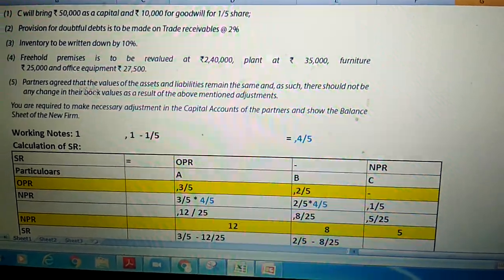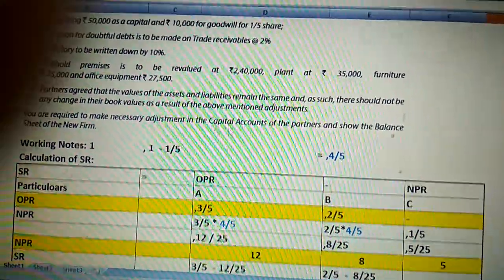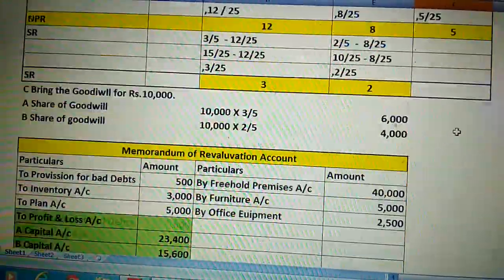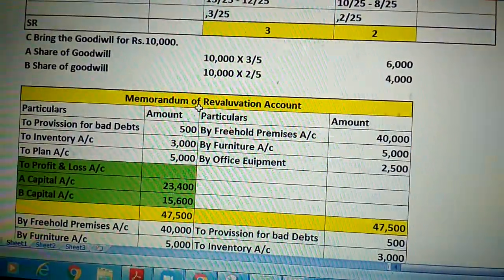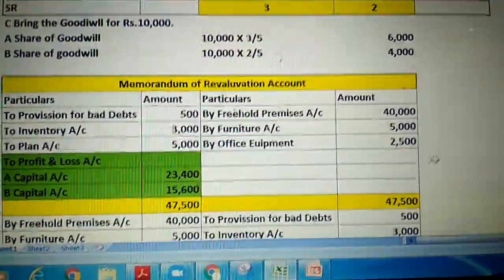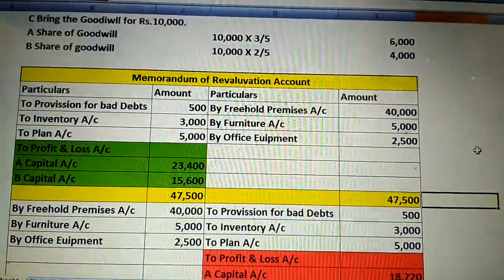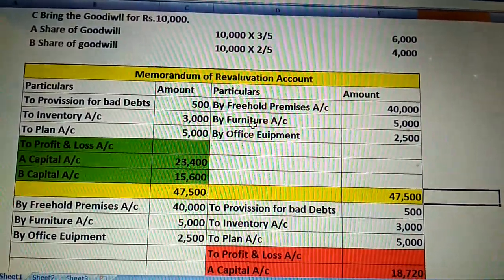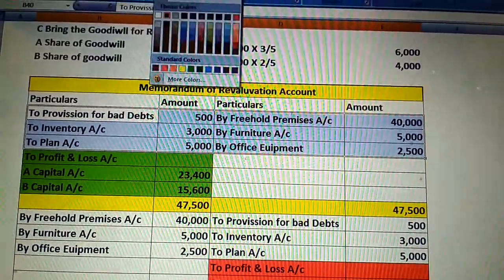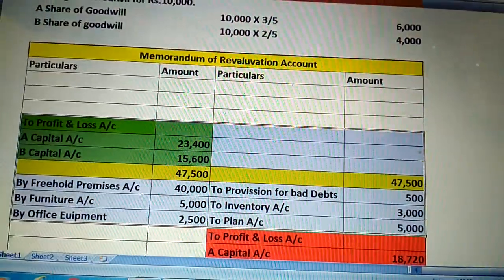In the sum, it is given that there are no changes in assets and liabilities. Whenever the statement of no changes in assets and liabilities is given, at that time we prepare a memorandum revaluation account. What is the memorandum revaluation account? Here the first step is to calculate the normal revaluation account: revaluation of all the assets and reassessment of all the liabilities.